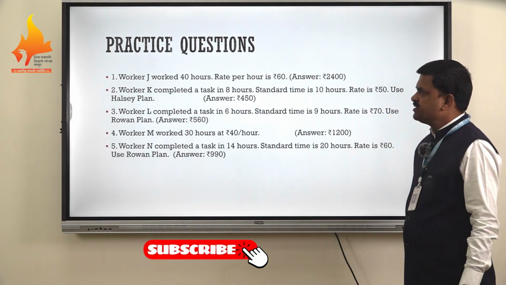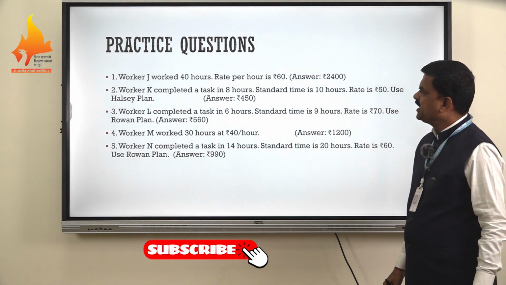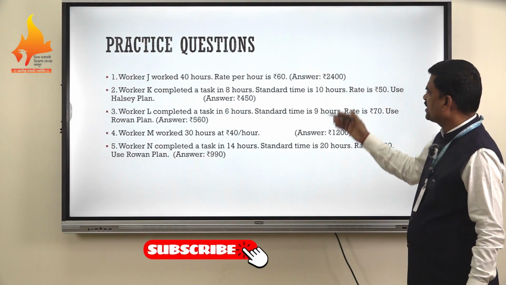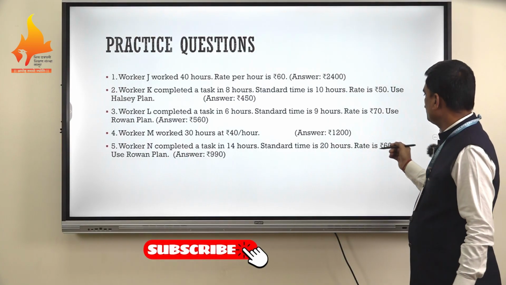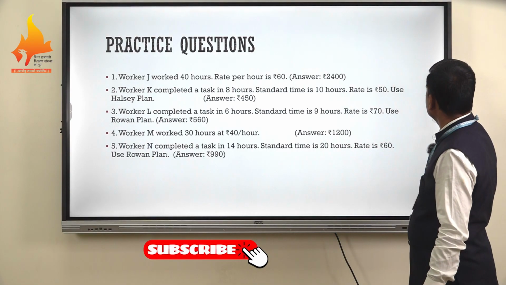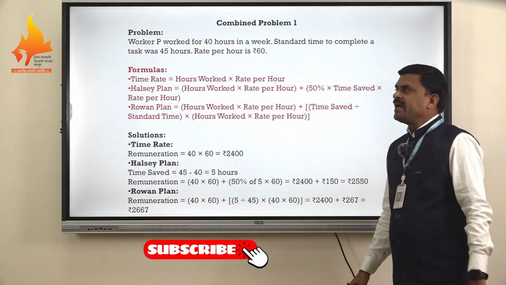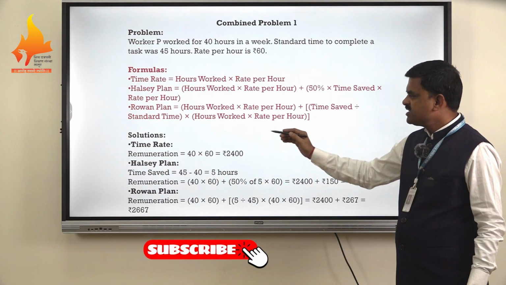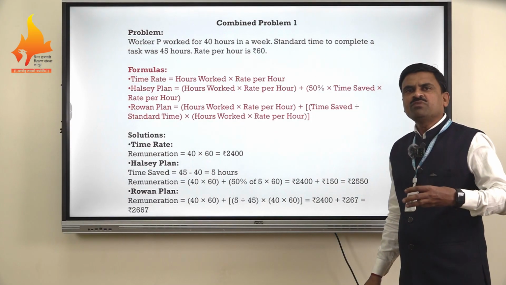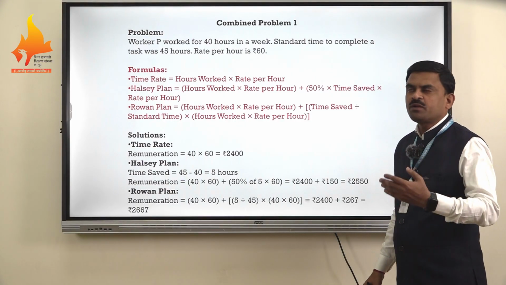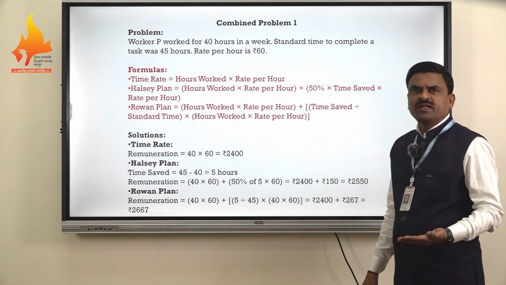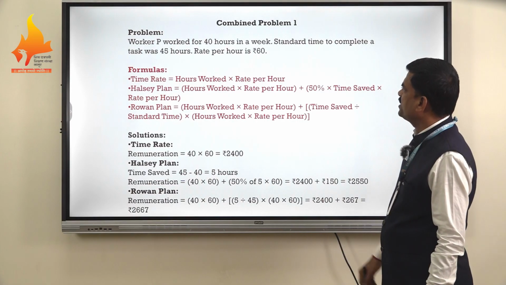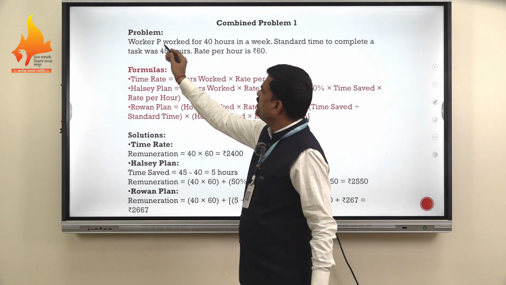These are some of the questions which can be practiced, and the calculations of time rate, Halsey plan, Rowan plan and the workers' wages can be calculated. The answers are given for self-practice and checking purposes. Now some combined problems. In a common problem, the three wages are calculated: time rate, Halsey plan and Rowan plan. This system can be followed for more workers, that is worker P, Q, R, S and so on. The DA can also be added, but this is the simple technique to calculate the wages. So let's look at this particular problem.